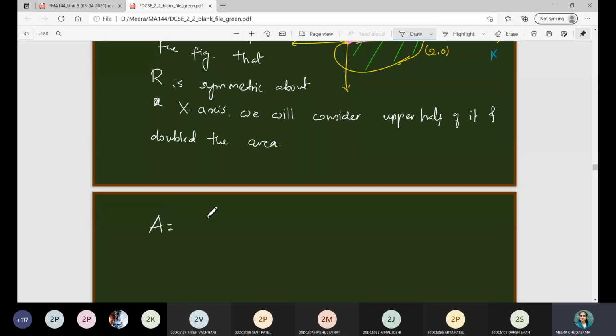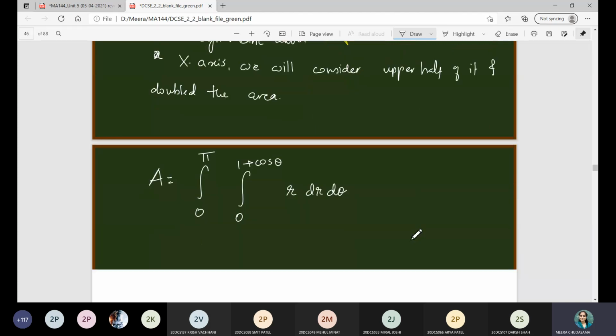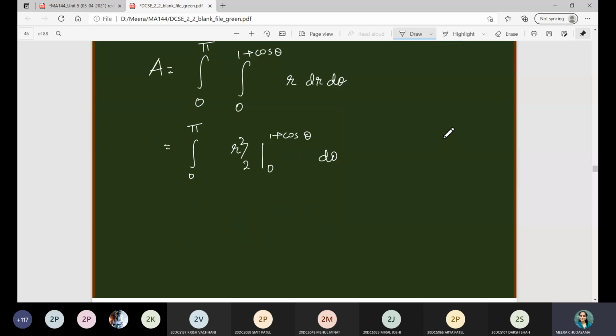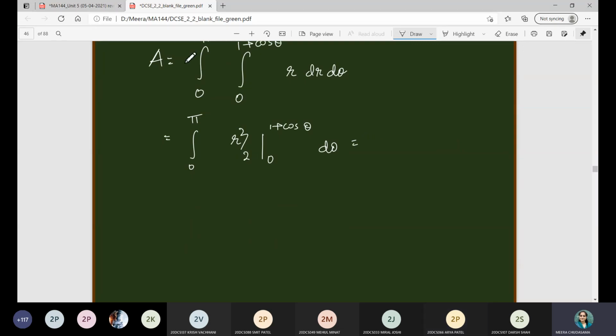So in that case, area will be, theta limits will be 0 to pi, limits of r will be 0 to 1 plus cos theta, r dr d theta. Those who are getting the answer, they can verify it. 3 pi by 2. Yes, it is the correct one.